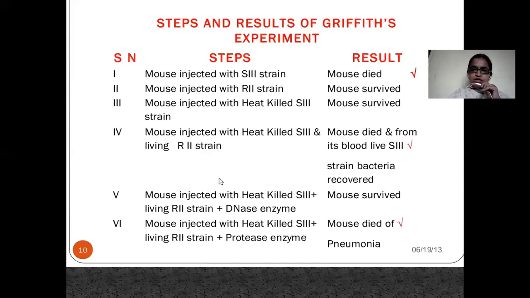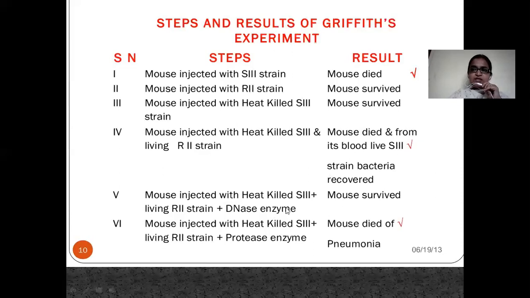So during this process, the DNase enzyme may cleave the DNA. That is why the transforming principle was damaged and the mouse survived.